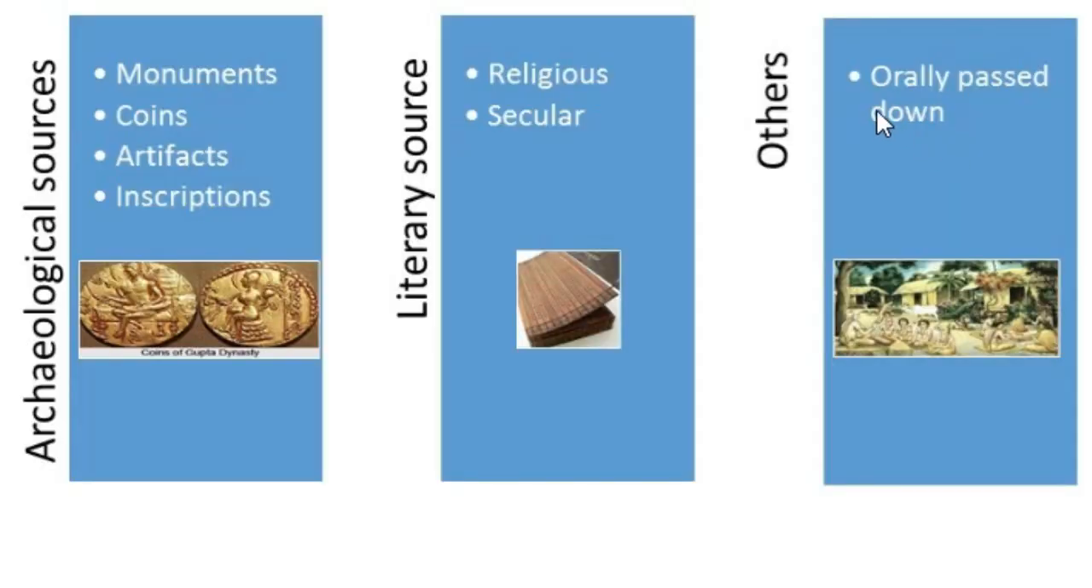And the secular scripts are the ones written for reasons other than religious purposes. For example, Kautilya's Arthashastra and the accounts of travelers like Ibn Battuta, when they came over here, they left a literary source, and when we read it, we get lots of accounts and understanding of ancient Indian history. And the other sources are orally passed down. For example, the Vedas initially started off as orally passed down information, and only after lots of years did we start writing them down.